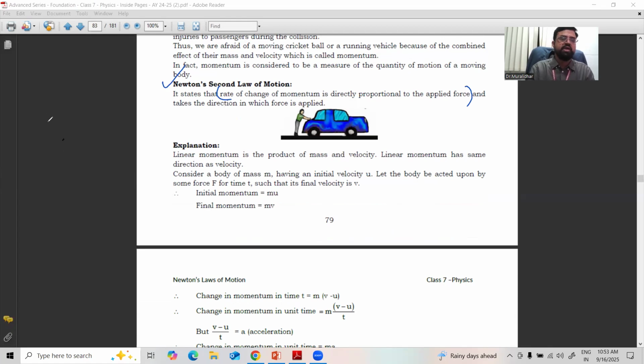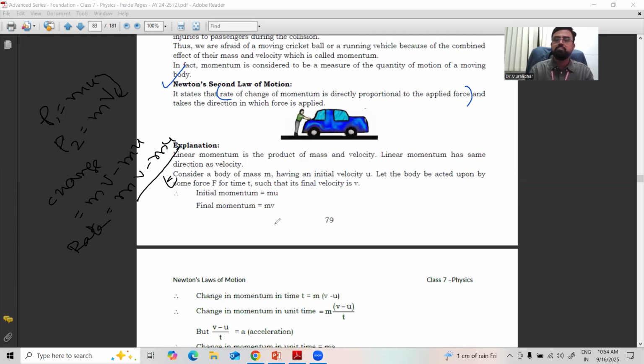For example, initially the momentum is P1 equal to m into u, and the final momentum P2 is equal to m into v. Initially the body has momentum of mu, and it increased to mv. Then what is the change in momentum? Change is final minus initial, mv minus mu. The rate of change of momentum is mv minus mu by t, as time will come.